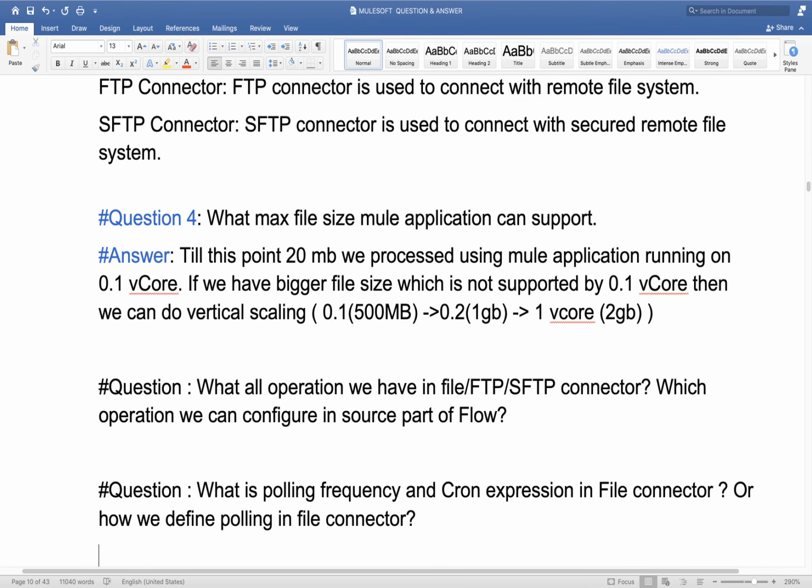And if we want to write cron expression, then we have an option in file connector, one setting for cron expression, and we can define our cron expression there. Based on that expression, it will determine a particular time and it will read that file at that particular time. Hope you are clear with this.